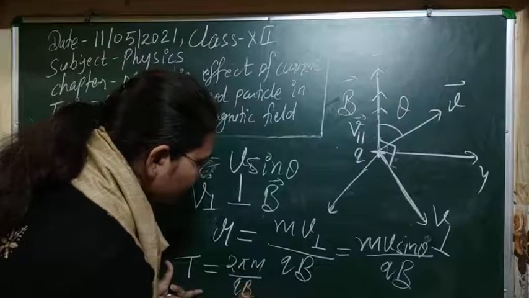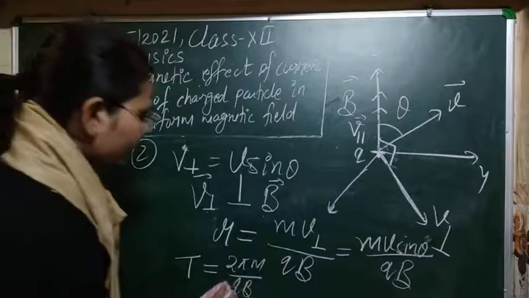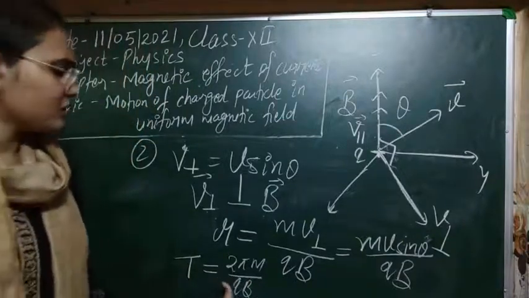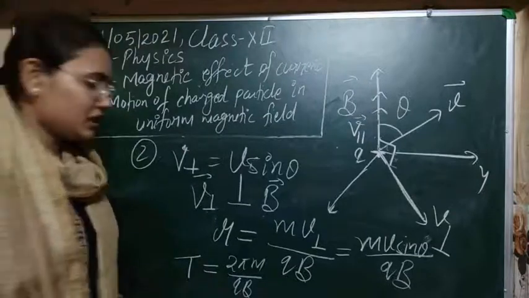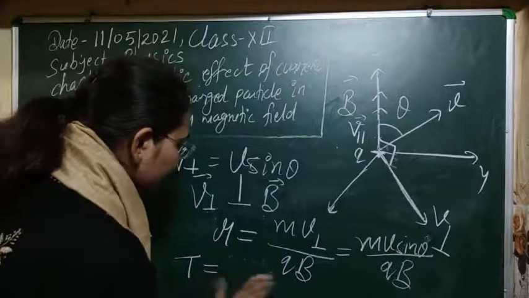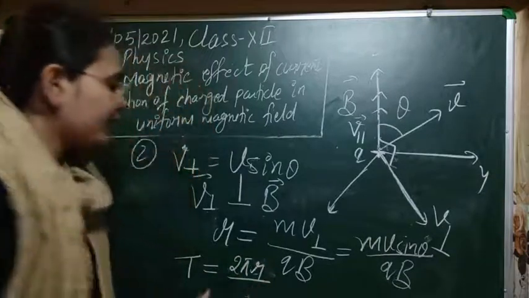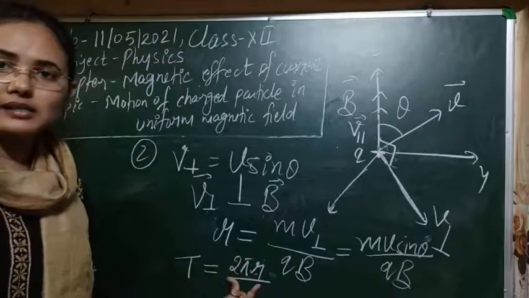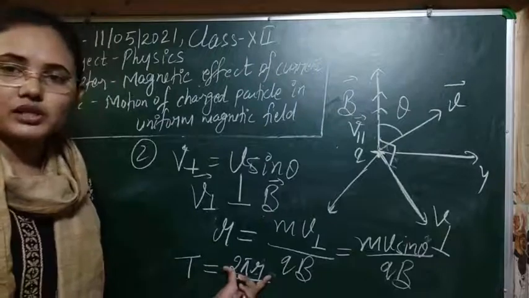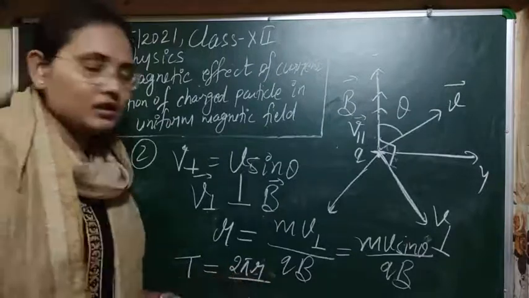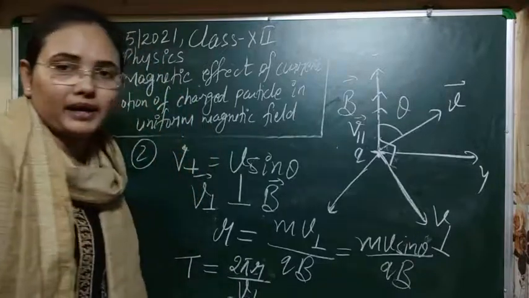upon q B. You can see this time period does not depend on any velocity component, so it will not change. But if you want to verify, suppose it is moving on some circular path of radius r. In one revolution it will cover a distance of 2 pi r, and the velocity with which it covers it is v perpendicular.